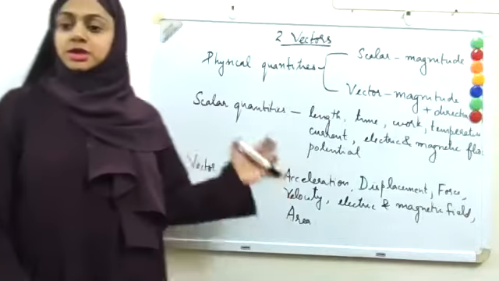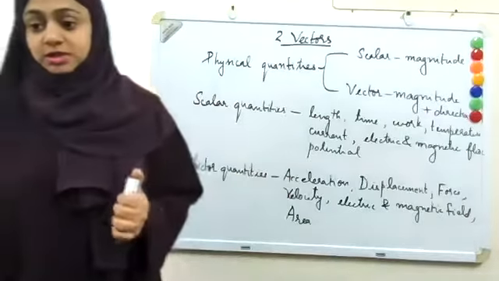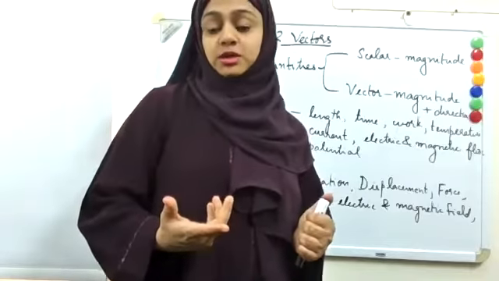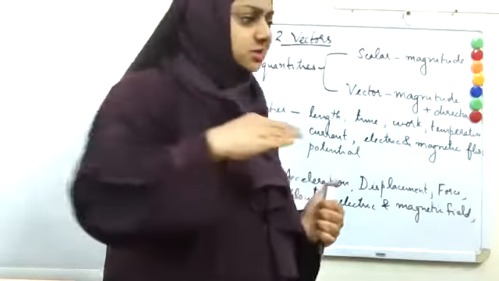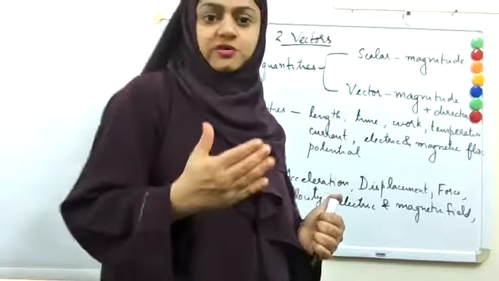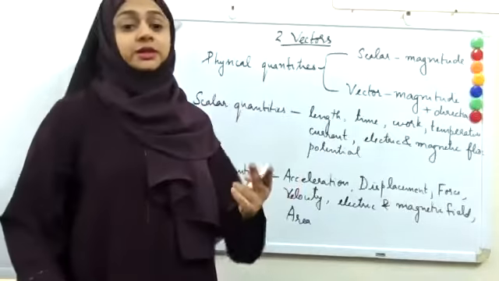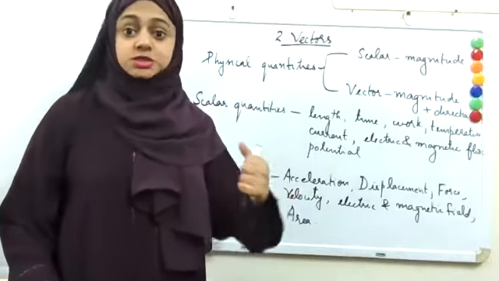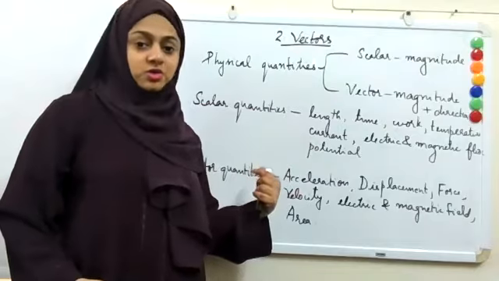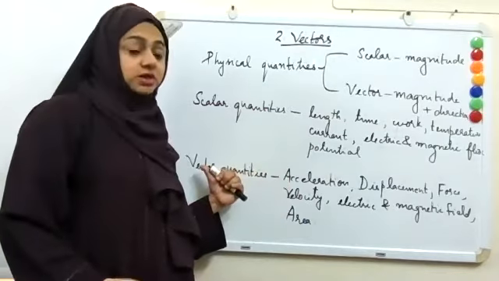Okay. Now, these are a few examples for scalar quantities and vector quantities. And now we will learn more details about vector quantities. We will first learn a few terms, a few special kinds of vectors or terms related to vectors. Then we will see how two vectors can be added, because the way scalar quantities are added, we cannot add vector quantities. There are specific laws by which we can add vector quantities.